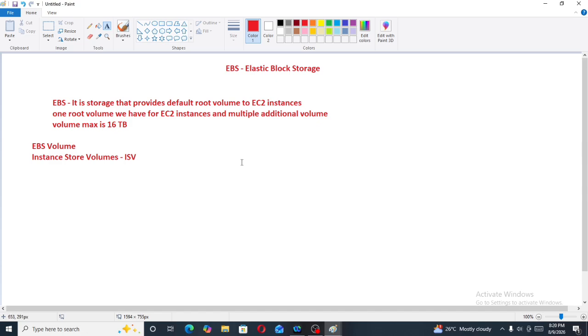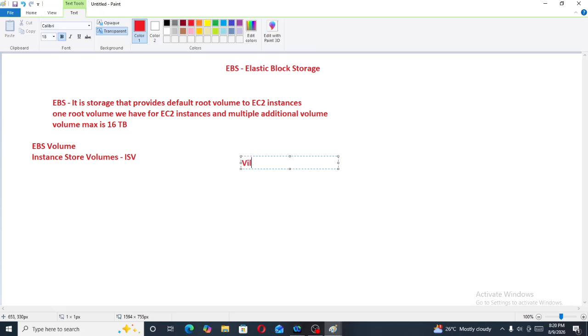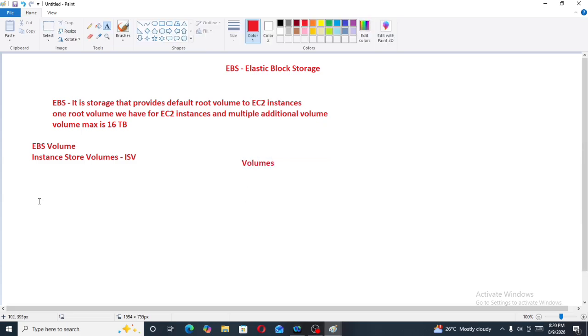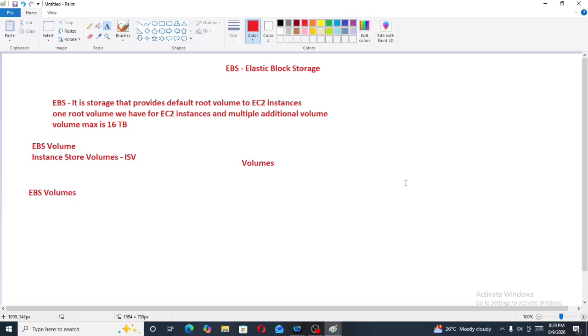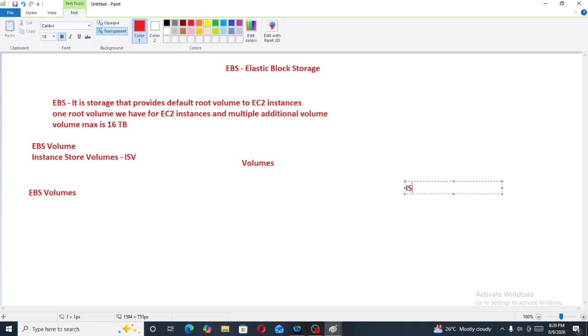So I will write here. There are two types of volumes. First is EBS volumes and second is instance store volumes, ISV. One is instance store volume and one is elastic block storage volume.